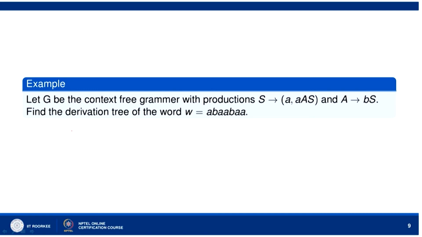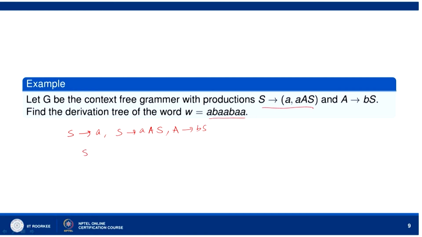So, S goes to A and S goes to A S, because we have this notation means S goes to A, S goes to A S, and we also have A goes to B S.